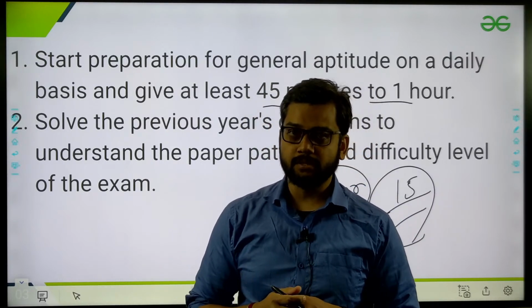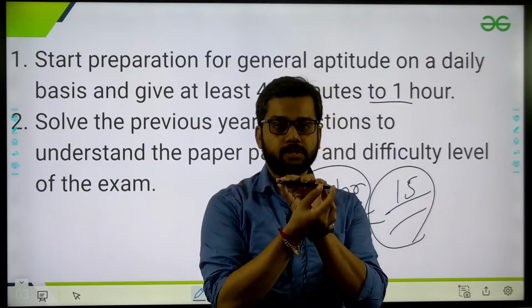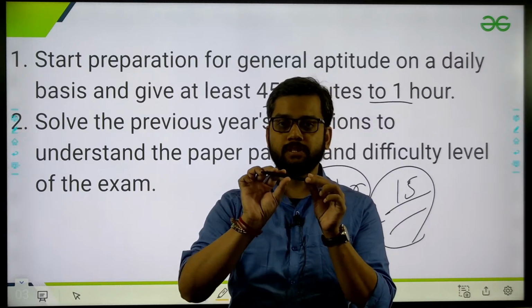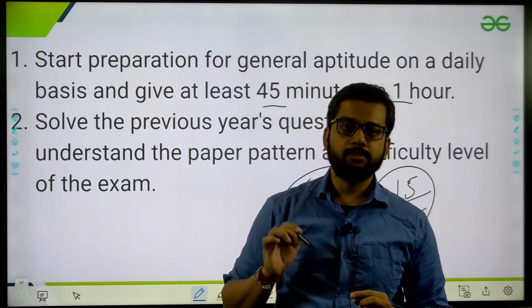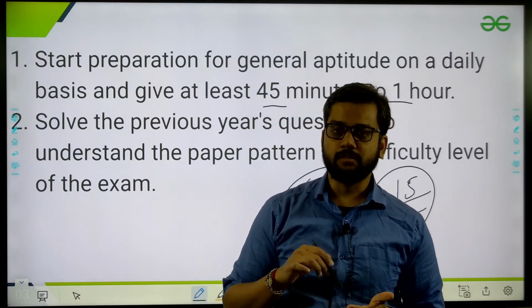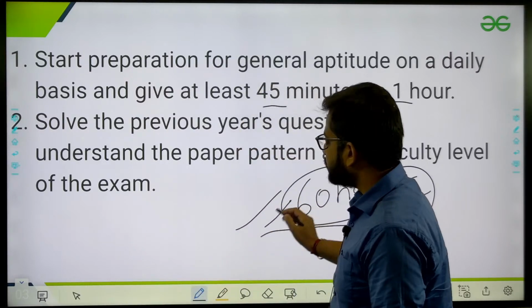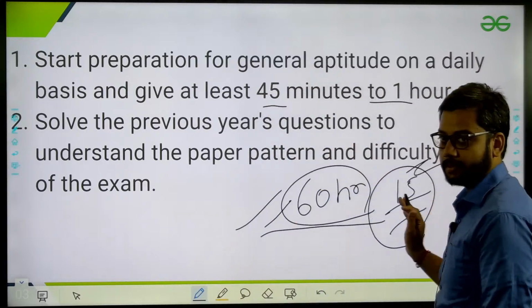Suppose I'm saying I'm rotating this pen in a clockwise or anti-clockwise direction, or I'm cutting this pen and after that rotating it in the clockwise direction. There is no formula. It's all about how you can imagine and solve this question. So that's why I'm saying these 60 hours are enough to get your 15 marks in the examination. First thing.